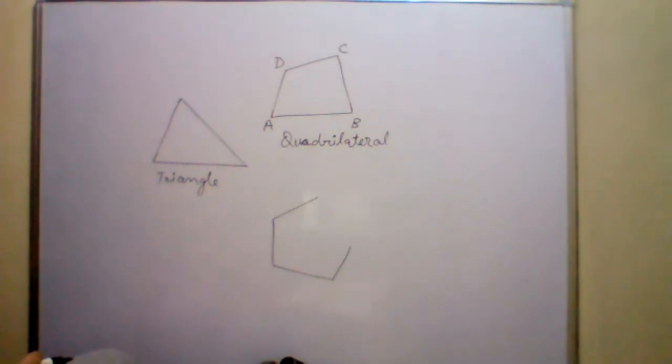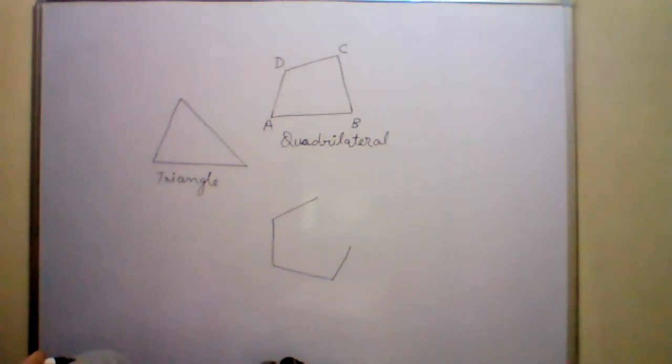Did you understand the meaning of polygon? What is a polygon? Yes, Abhiyan, you want to say something? The polygon does not depend on odd or even. If there are 8 sides, it will be 8 sides only, not 7. A polygon can have 3 or more than 3 sides. It doesn't matter whether the number of sides is odd or even.